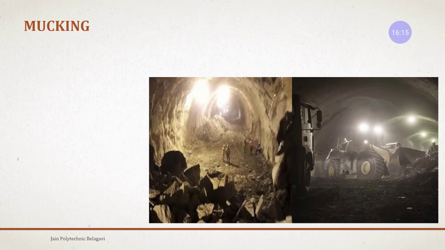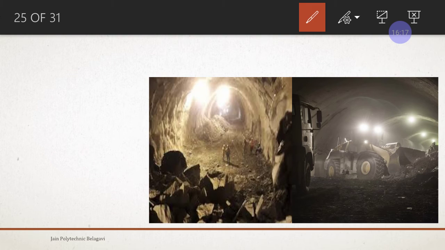In the first image, if you see, you can see the debris here, that the rocks are being blasted and excavated for the tunnel excavations. And in the second image, you can see a bulldozer trying to remove those debris to clear the tunnel itself.